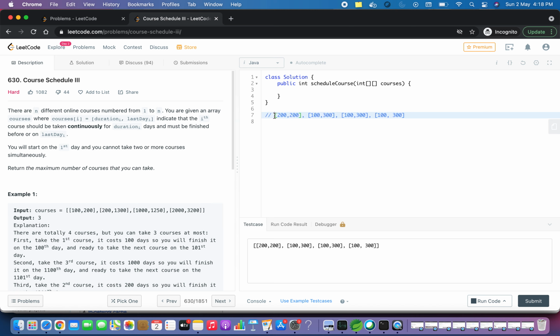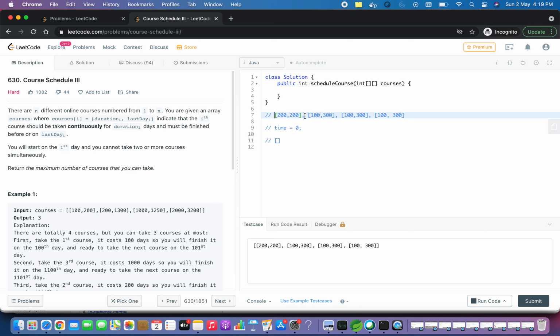So suppose we are given this array. Our first step will be to sort this array on the basis of last day. The last days are 200, 300, 300 and 300, so it is already sorted, as you can see. We will also take another variable called time, in which we will calculate the total time, which will initially be 0. We will also maintain a list of courses which we have already taken. So now let's start the process.